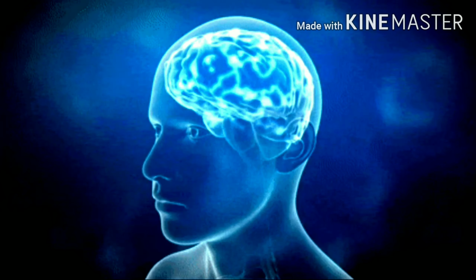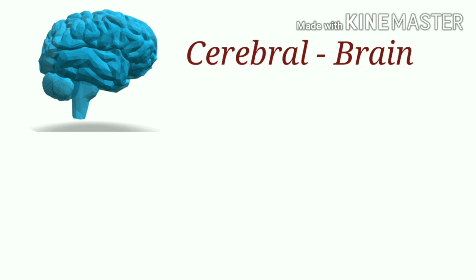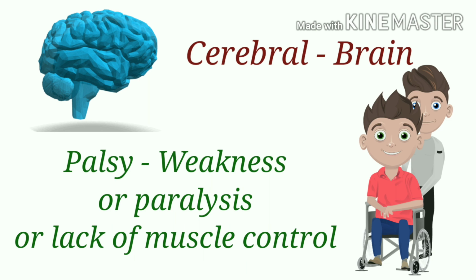What is cerebral palsy? Cerebral palsy is a disorder of muscle control which results from some damage to the part of the brain. Cerebral means brain, palsy means weakness or paralysis or lack of muscle control. The term cerebral palsy is used when it occurs early in life.